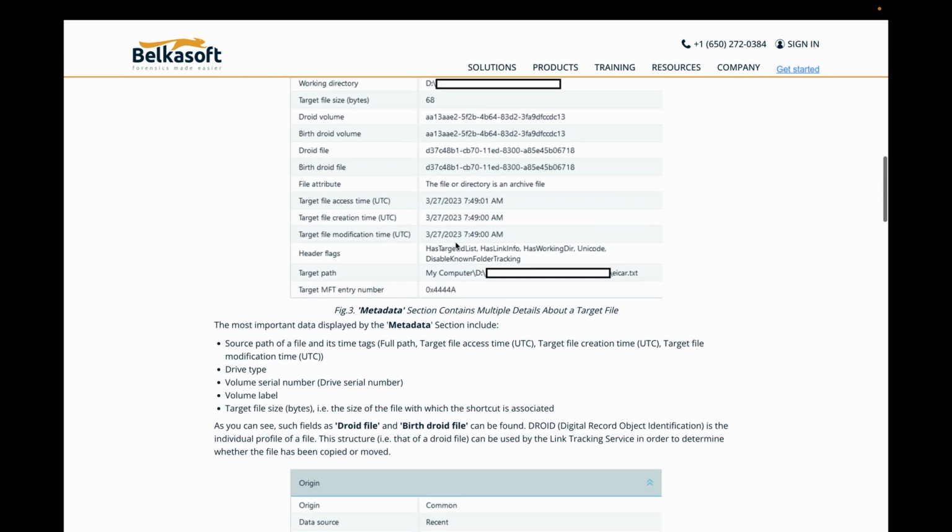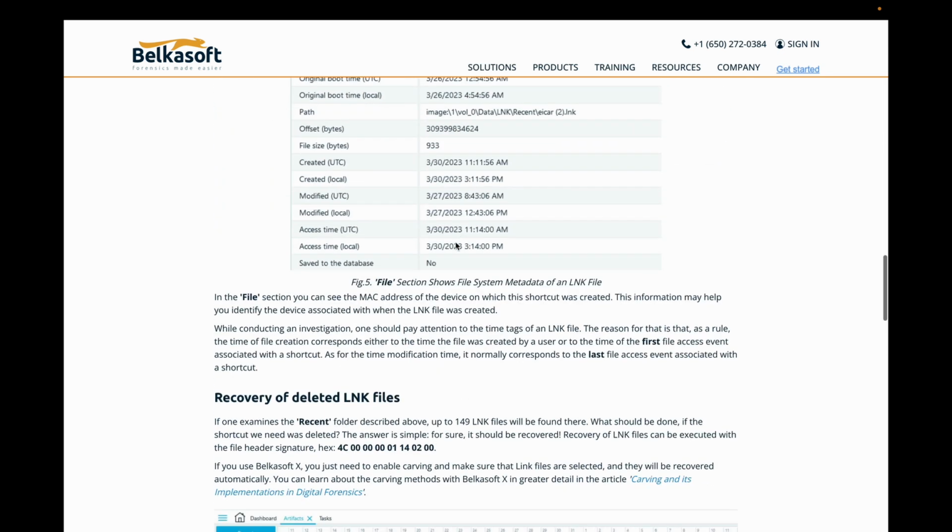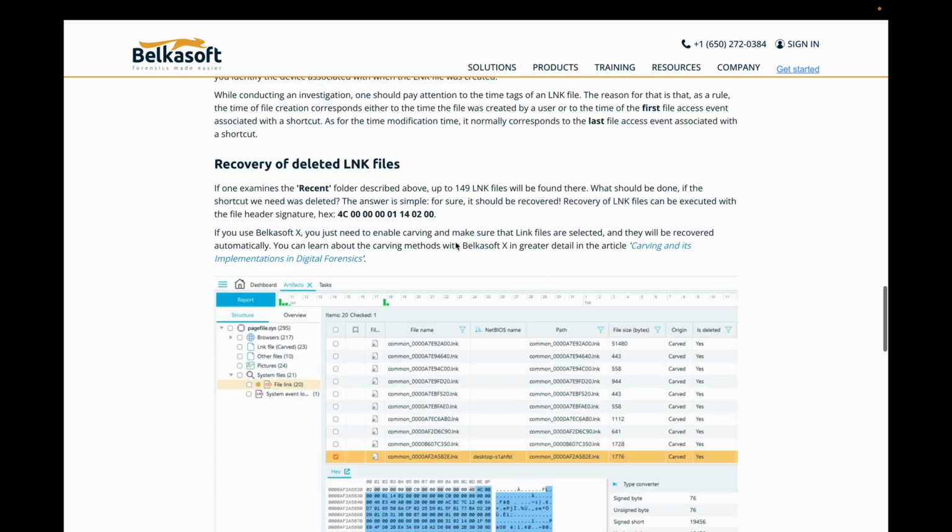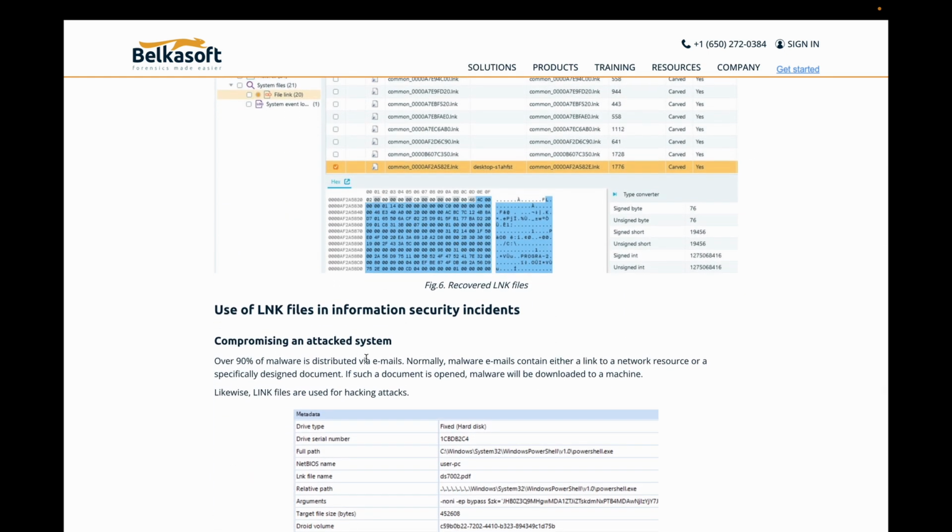So I think this is a portion here. If I could quickly find it. Let me see, where is it at? Right here. So this is under compromising a target system. Over 90% of malware is distributed via emails. Normally, malware emails contain either a link to a network resource or a specifically designed document, right?